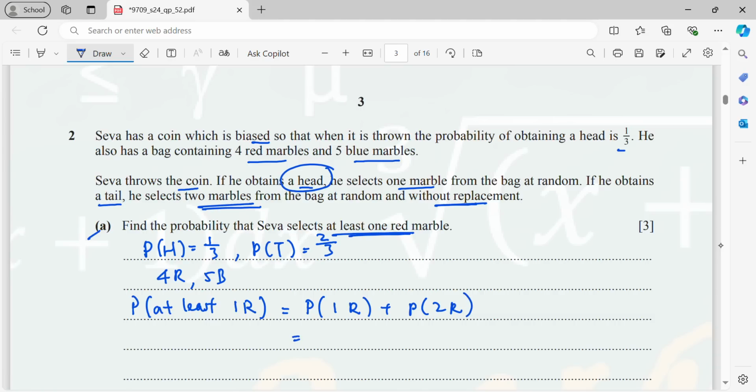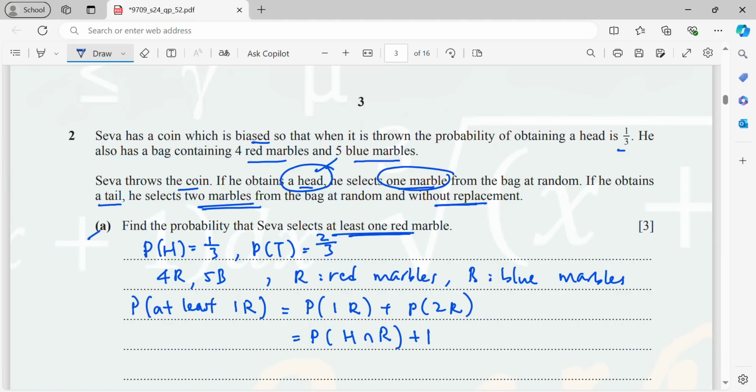So, R means red marbles, B means blue marbles. So to get the 1 red marble, probably he gets head first, and then he selects 1 marble and the marble is red color.